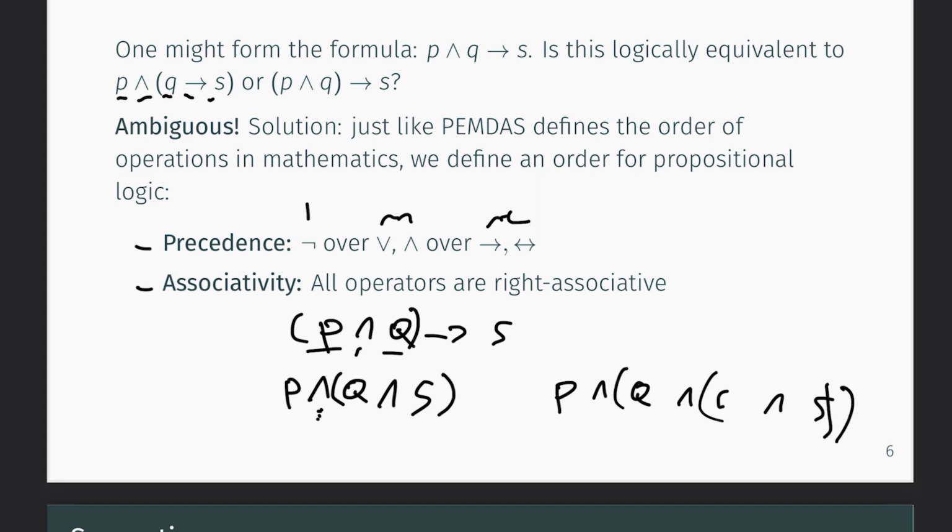Now let's look at one final example. What if we have mixed operators of the same precedence level? So for example, P and Q or S. In this case, this is still ambiguous because precedence doesn't help us here. Associativity doesn't help us here unless we specifically define how this would work among operators of the same level.